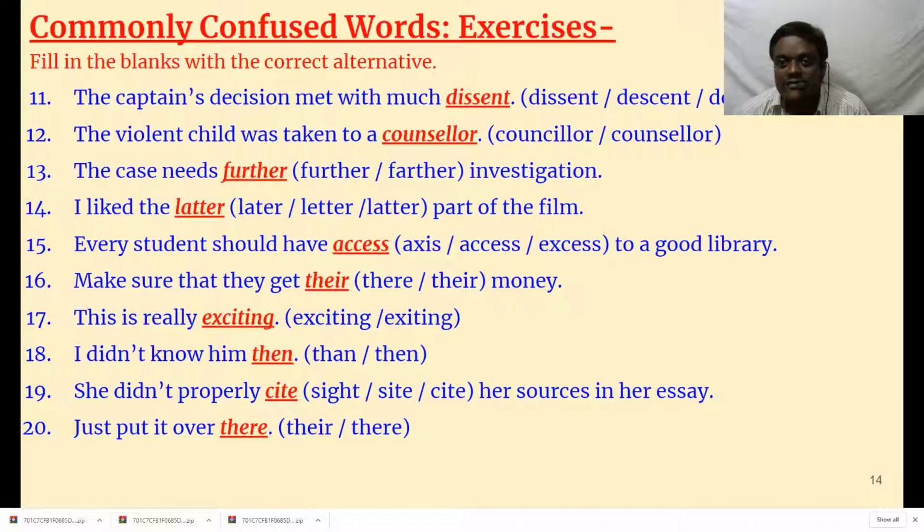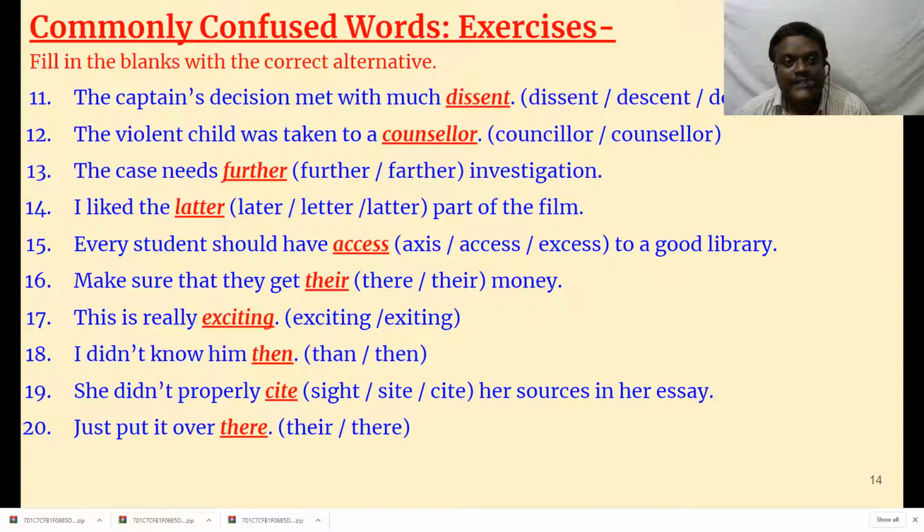A member of a council is called a councilor. The person who gives counsel is called a counselor. Usually every school should have a counselor. A counselor will be in a school, a hospital, or some organizations, whereas a councilor is a member of a council.